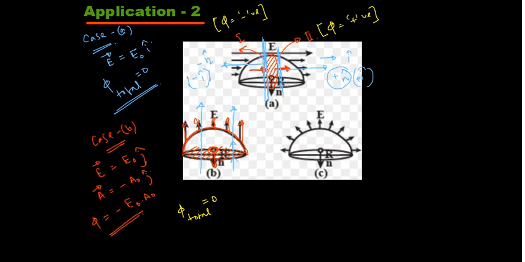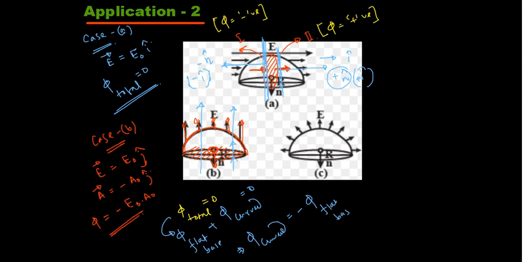So can I write that phi total, meaning phi through the flat base plus phi through the curved surface, is equal to 0. This is the total flux. So phi through the curved surface is equal to negative of phi through the flat base.